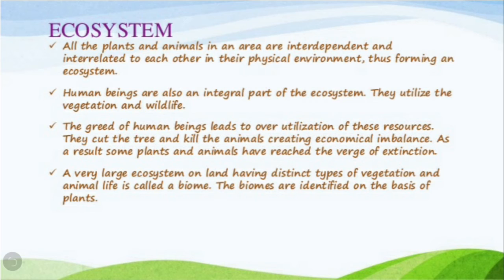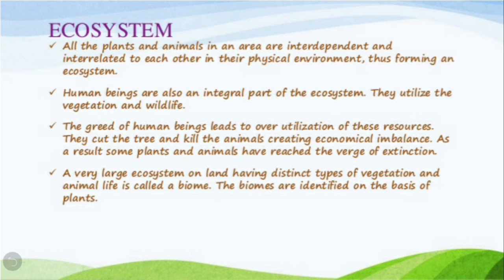They utilize the vegetation and also the wildlife, and the greed of human beings leads to overutilization of these resources. They cut the trees and even kill the animals, thus creating economical imbalance. And what happens as a result? Some plants and even animals have reached the verge of extinction.